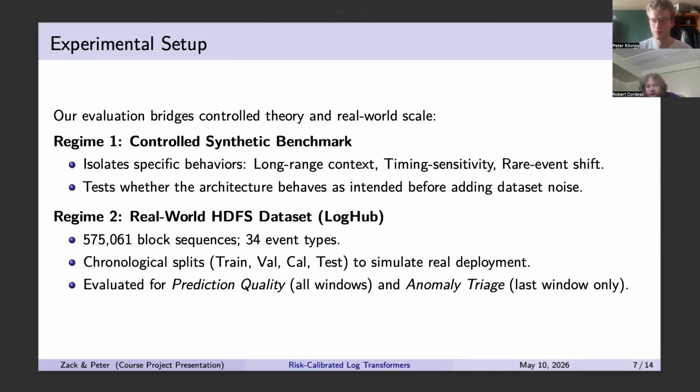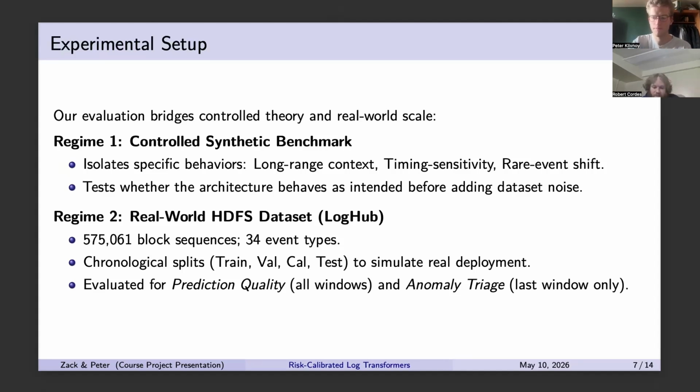So in evaluation, we have two regimes. First, the controlled synthetic benchmark, where we isolate the properties we care about: long-range dependence, timing sensitivity, rare event shift, the works. As a benchmark, we're not intending this to replace the real data. We're just intending to test whether the implementation expresses the mechanisms we say it should. And the second regime is the real-world HDFS dataset that we retrieved off of LogHub.